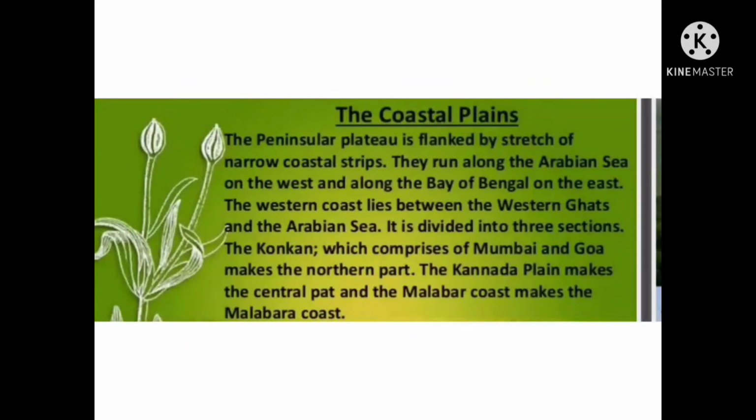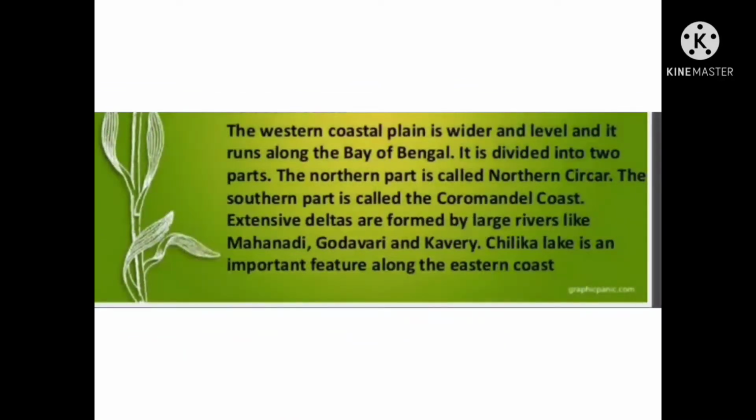The western coast lies between the Western Ghats and the Arabian Sea. It is divided into three sections. The Konkan, which comprises Mumbai and Goa, makes the northern part. The Kannada plain makes the central part and the Malabar coast makes the southern part. So these are the sections of the coastal plains in the western coast.